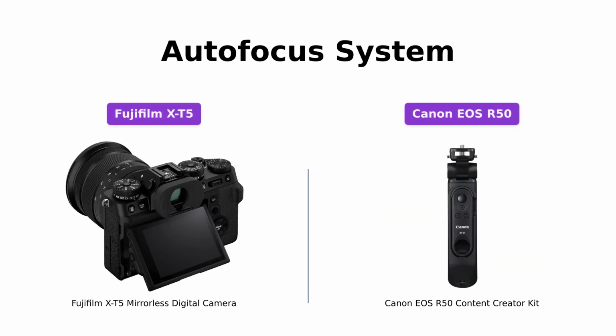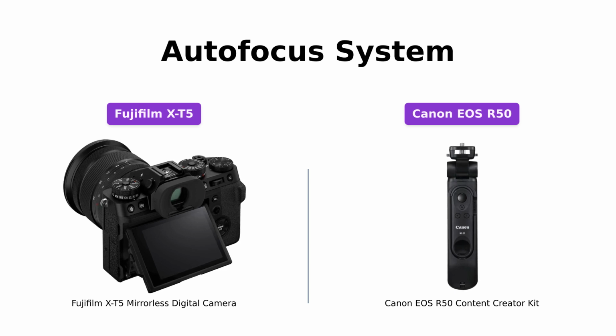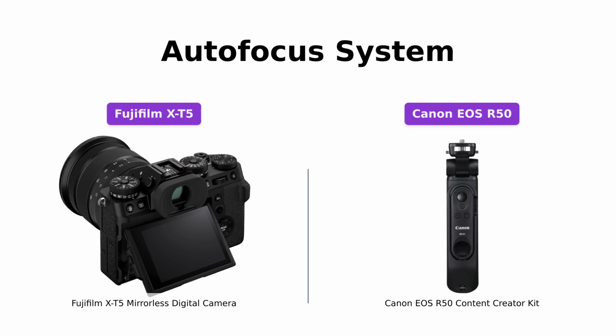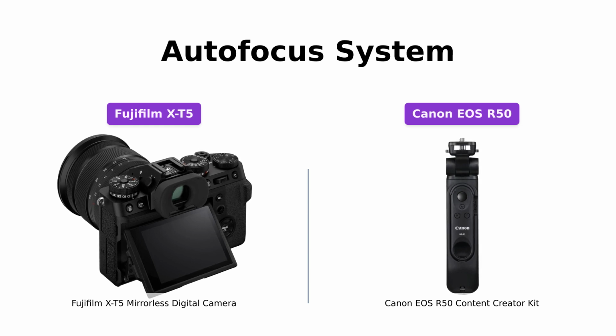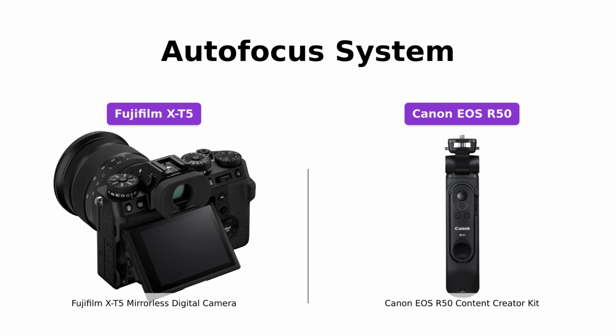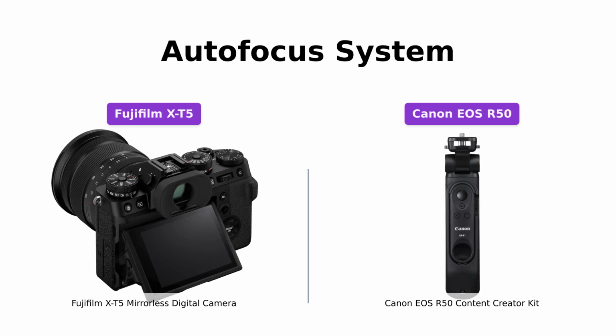When it comes to autofocus, the Canon EOS R50 takes the lead with its Dual Pixel CMOS AF. It covers a remarkable 100% by 100% area and utilizes deep learning technology for auto subject detection and tracking, while the Fujifilm X-T5 has a reliable autofocus system. It's hard to beat the extensive capabilities of the Canon EOS R50.